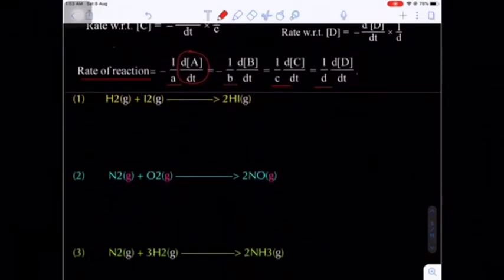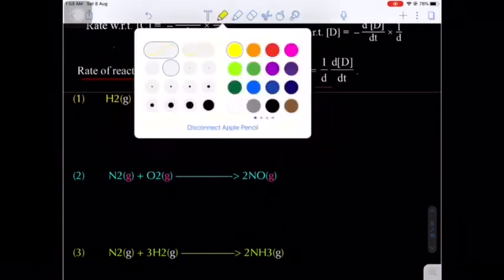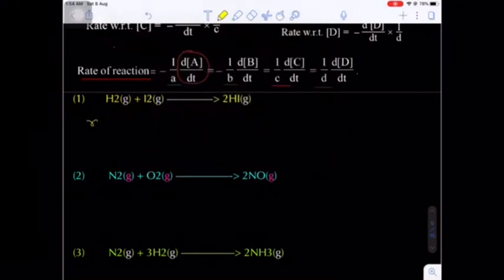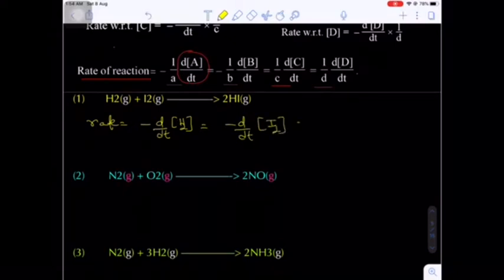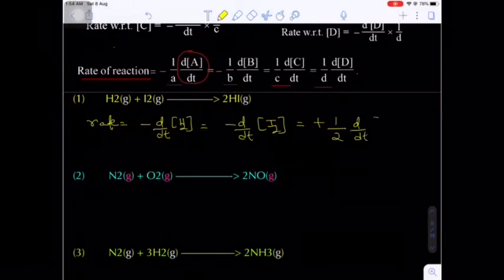Now here there are some general questions given. We have to write the rate expression. Rate of reaction will be equal to minus d by dt of dihydrogen. Why am I writing minus? Because hydrogen is a reactant. Again minus d by dt of diiodine is equal to plus 1 by 2 d by dt of HI. The stoichiometric coefficient of HI is 2, that's why I am writing it in the denominator.